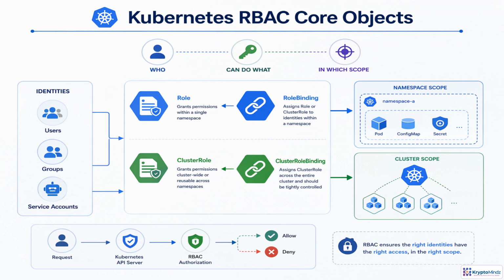RBAC in Kubernetes answers 3 questions. Who is making the request? What actions are they allowed to take? And where does that permission apply? The who may be a user, group, or service account. Permissions are defined in a role for one namespace, or in a cluster role for cluster-wide or reusable rules. Bindings connect those permissions to identities. A role binding applies inside a namespace. A cluster role binding applies across the whole cluster, so it should be treated as high risk. When a request reaches the API server, RBAC checks these relationships and returns allow or deny.